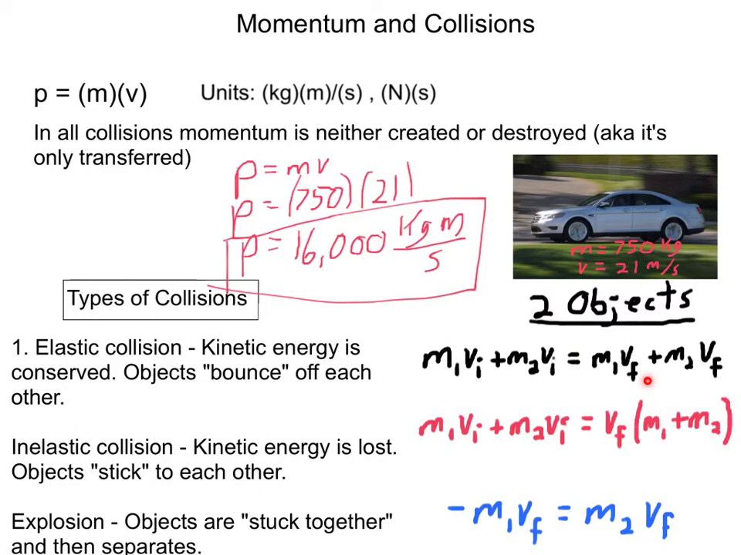Inelastic collisions. The two objects are separated in the beginning. So I have the momentum of object 1 in the beginning and the momentum of object 2 in the beginning.